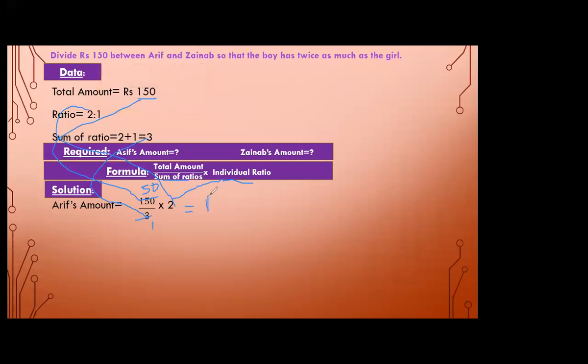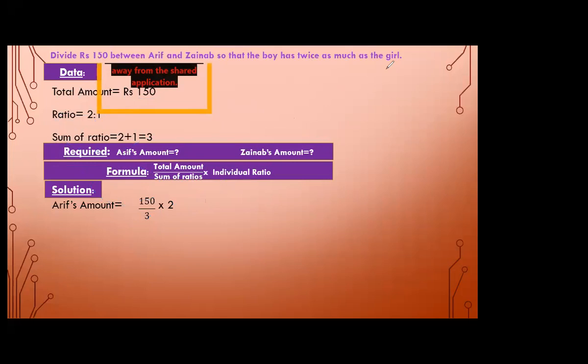5 twos are 10, so we get rupees 100. Is there any confusion, students? Any confusion, class? Very good, Asya. So we get here Arif's amount is equal to rupees 100.